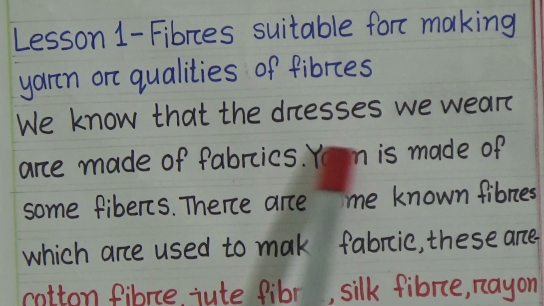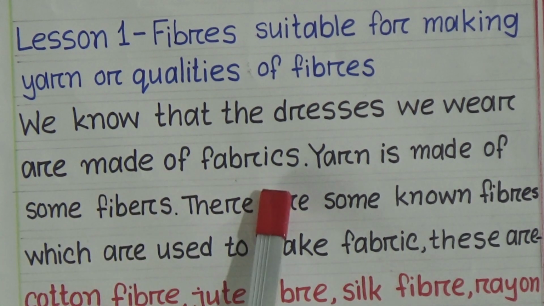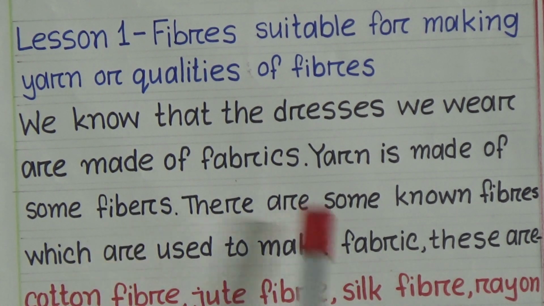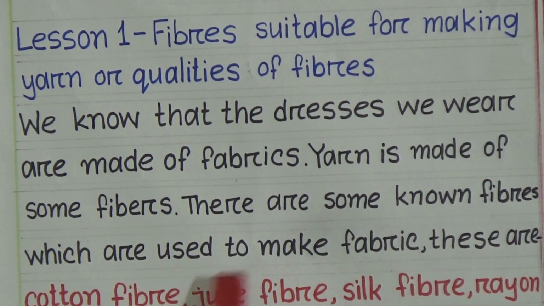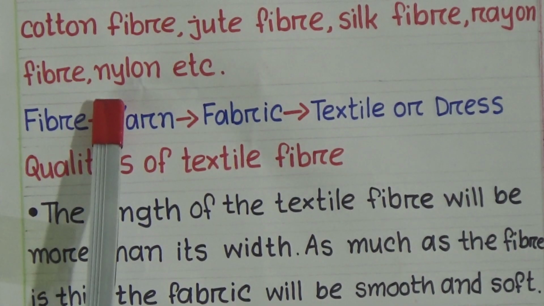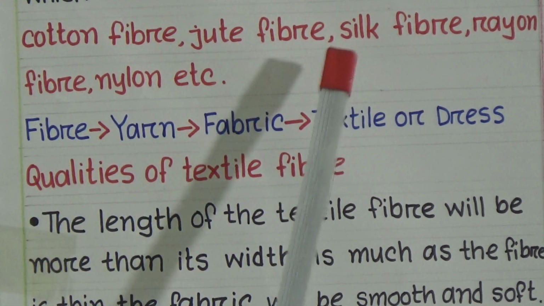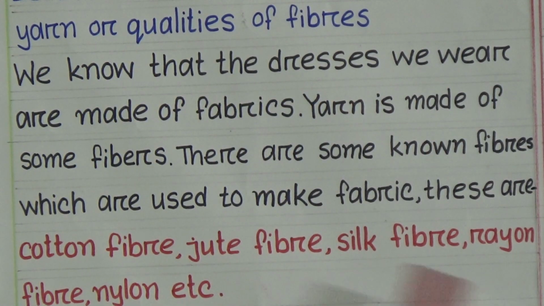We know that the dresses we wear are made of fabrics. Yarn is made of some fibers. There are some known fibers which are used to make fabric. These are cotton fiber, jute fiber, silk fiber, rayon fiber, nylon, etc. So, if I ask you to name some fibers, you can answer cotton, jute, silk, rayon and nylon, etc.